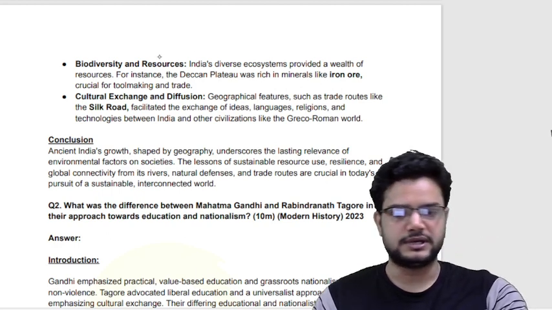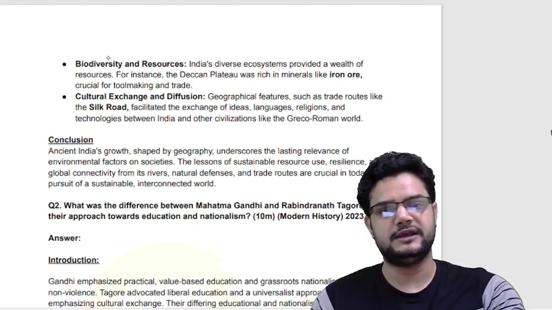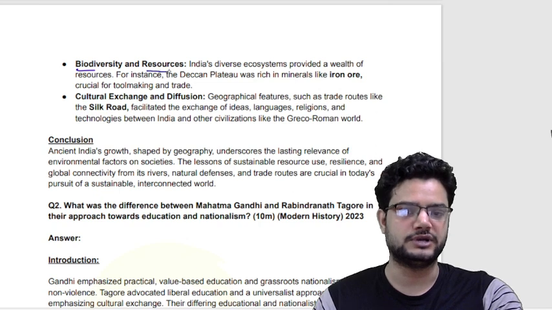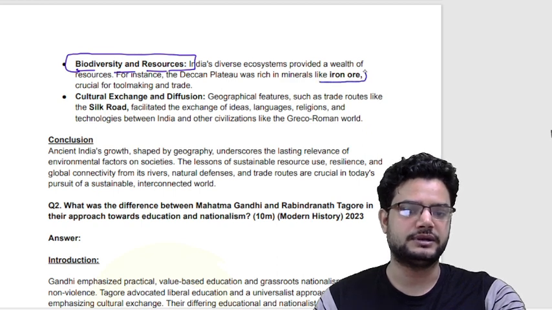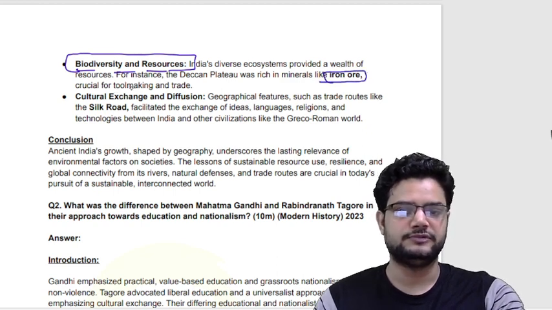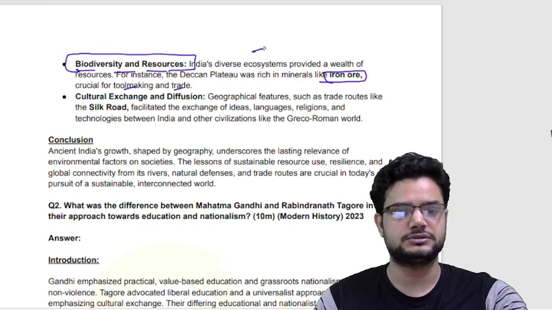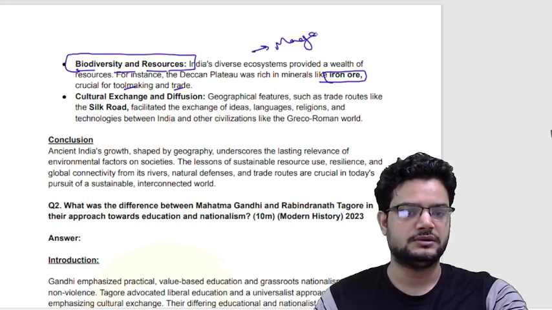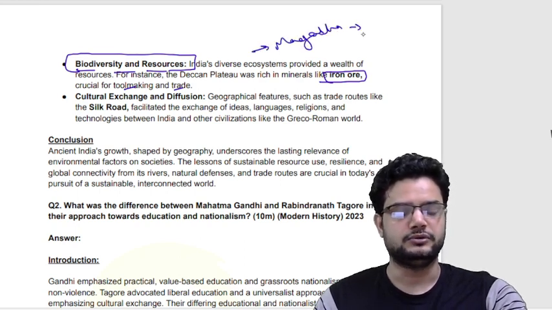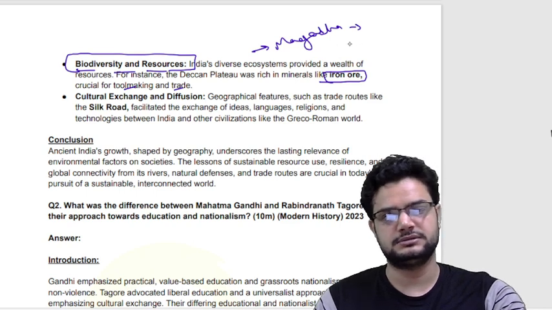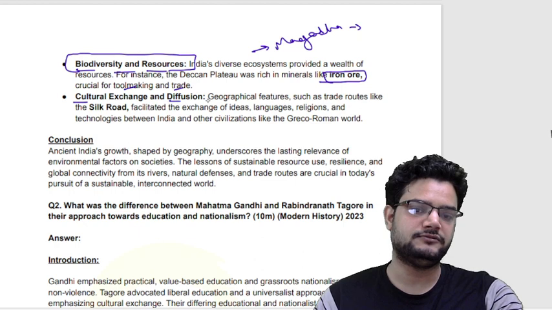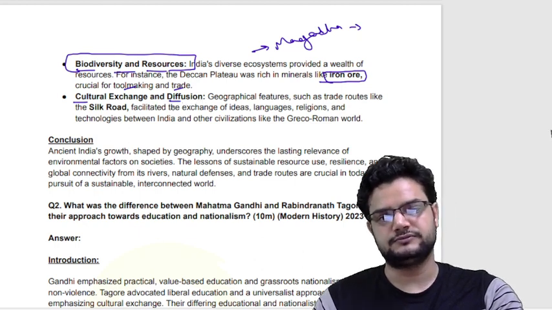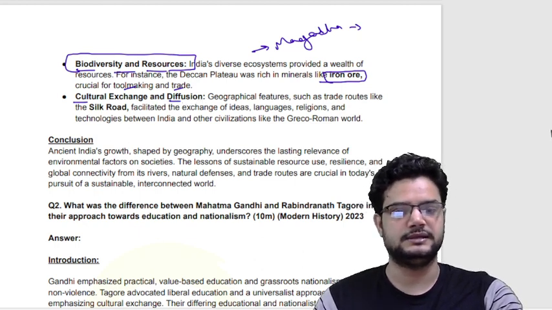Also, there are various other things. Because of the good climate and diversity in climate, we have very rich biodiversity, both in flora and fauna, right? And also we have in the Deccan Plateau minerals rich in iron ore, which is crucial for tool making and trade. You can also give an example of how Magadha developed due to the rich iron ore in southern Bihar, now Jharkhand, right?